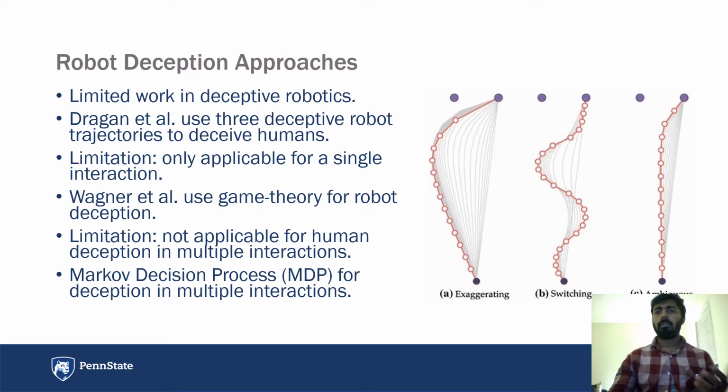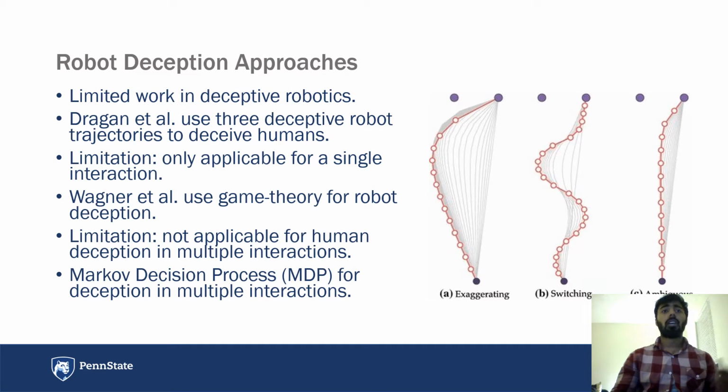So there has been limited work done on robot deception. In particular, one of the closely related works is the one done by Dragan et al., in which they use robot deception from the motion perspective as well, but with a humanoid robot that uses three different kinds of deception strategies to pick up two different targets and try to deceive a human about which target is being picked. However, they had a lot of limitations, specifically that it was only applicable for a single interaction with a human, and if the human interacts with the robot again, they would be able to recognize the strategy and they won't be deceived.